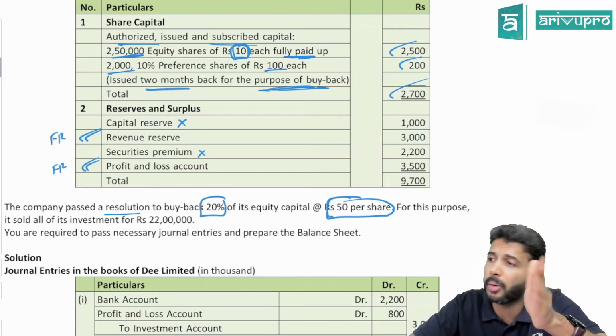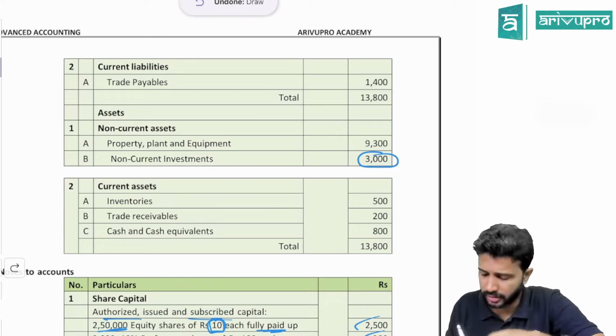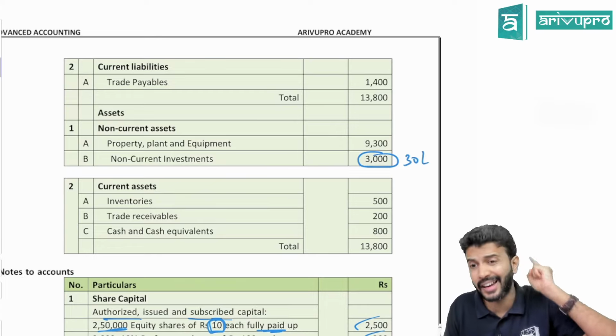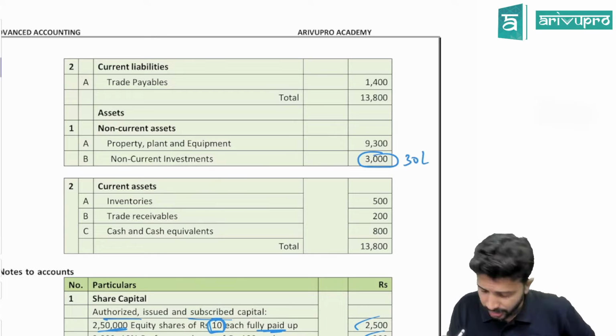For this particular purpose, it has sold all of its investment for 22 lakhs. Entire investment sold. What is the value of the investment they are showing in the balance sheet? All they had given is assets data. Asset data is not much relevant here, that's the reason we didn't bother too much reading. The total investments' book value is 3,000 they're showing. Basically all these numbers are in thousands. So it is 30 lakhs book value, but you sold it for 22 lakhs.